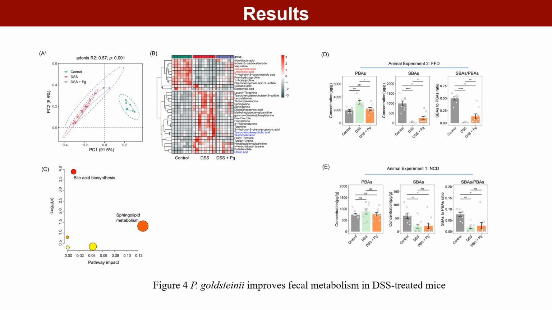Subsequently, the targeted metabolomics results indicated that, regardless of the diet, secondary bile acids were significantly reduced in the feces of mice in the model group. However, only in the FFD group did oral administration of P. goldsteinii significantly increase the levels of secondary bile acids in the feces.